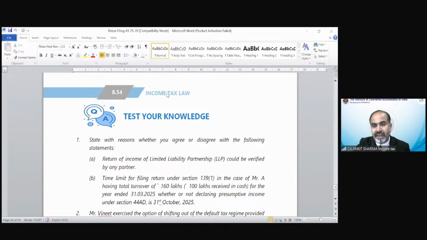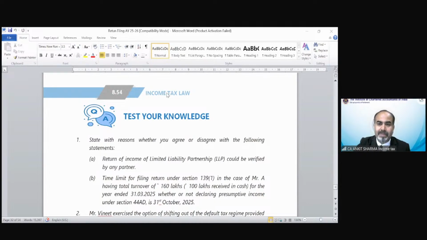Purv is asking, linking PAN and Aadhaar is not free of charge now. Yes, it is not free of charge now. It was free till July 2023. After that, the 1000 rupees fee needs to be paid for linking your Aadhaar and PAN.